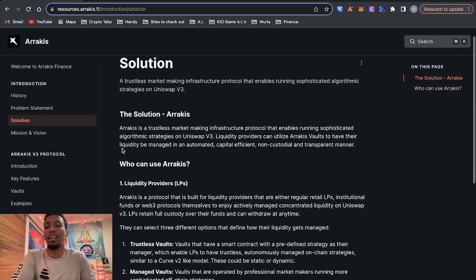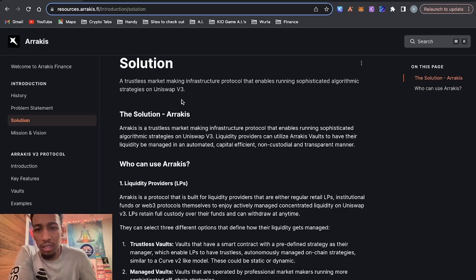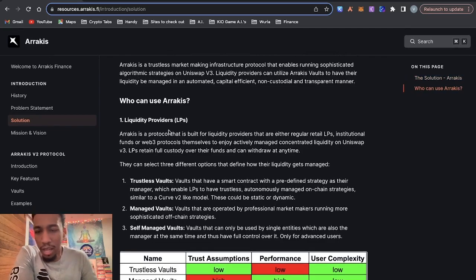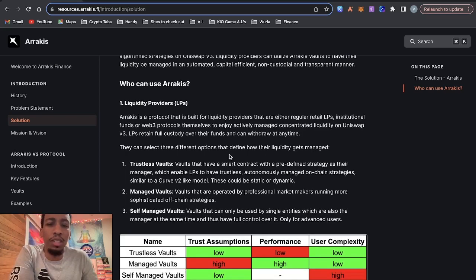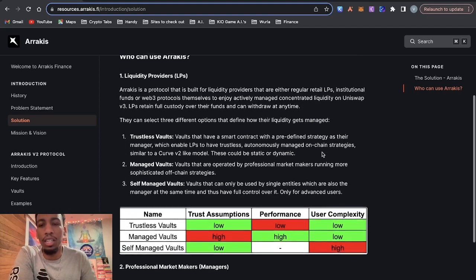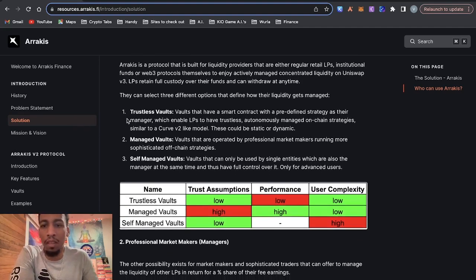Let's keep going. All right, now they go to talk about the solution. So it says who can use Arrakis. First they talk about liquidity providers, and they can select 3 different options that define how their liquidity gets managed. Let's go through these. The first one is trustless vaults. These are vaults that have a smart contract with a predefined strategy as their manager, which enables LPs to have trustless, autonomously managed on-chain strategies similar to a Curve v2 type model.